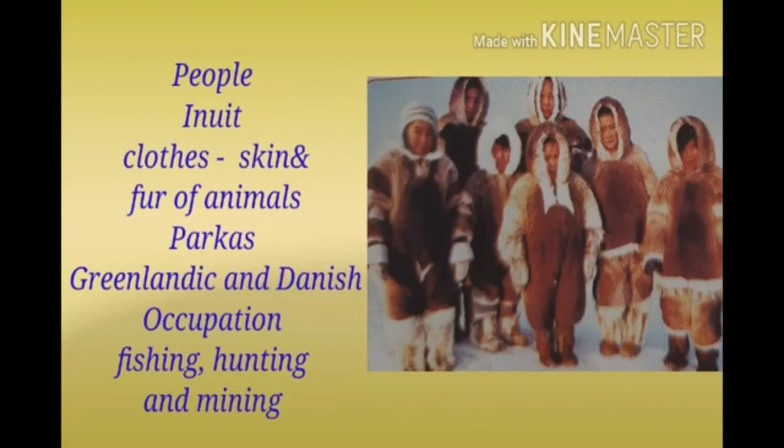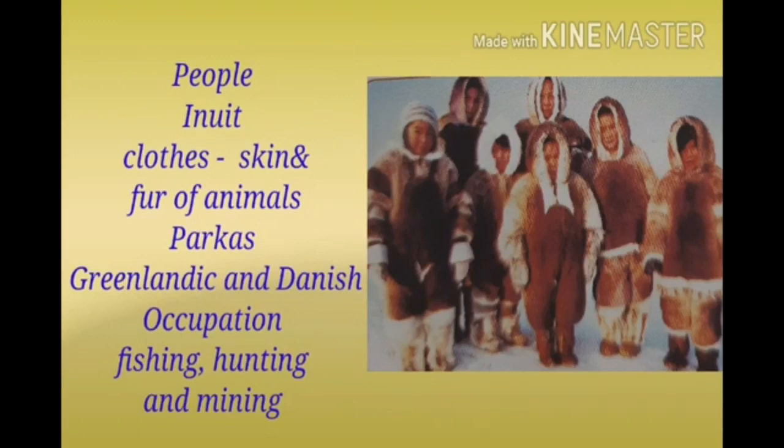Children, the official languages of the country are Greenlandic and Danish. What are the two languages of Greenland? Yes, the official languages of the country are Greenlandic and Danish. The main occupations of the people are fishing, hunting, and mining.